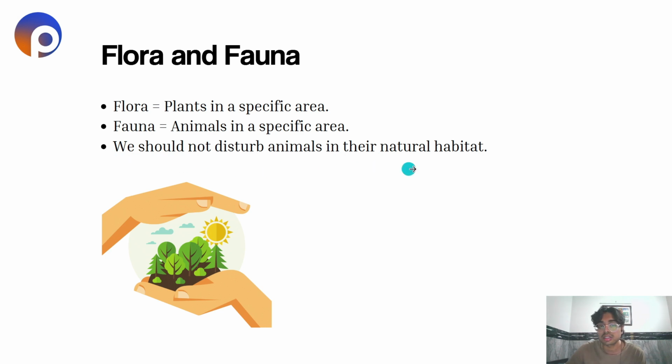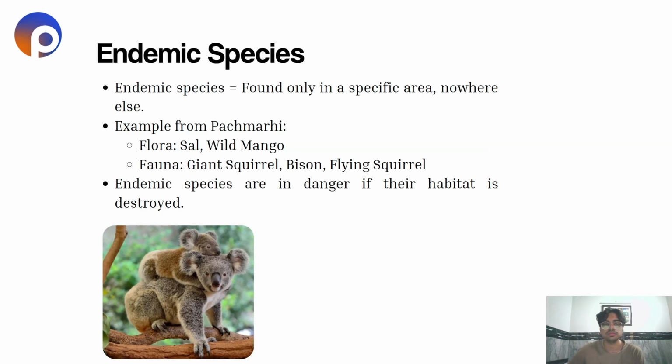We should not disturb animals in their natural habitat, or it will lead to their extinction, and disturbance will take place in the environment or in the ecosystem. What are endemic species? Now, endemic species are those species which are found only in a specific area, nowhere else. Example from Pachmarhi, flora, under plants we can say sal or wild mango.